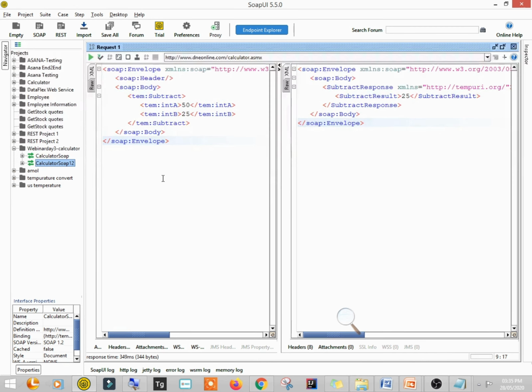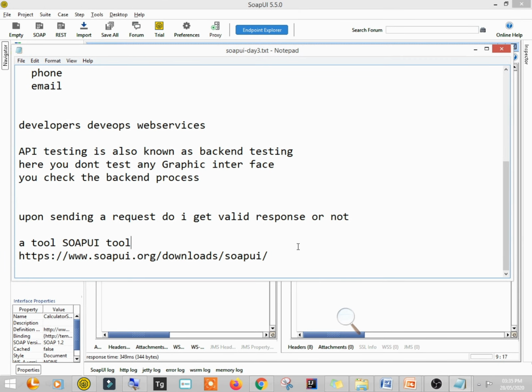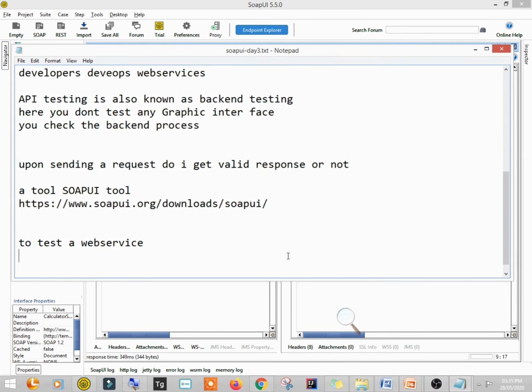For that you should have a test suite, right? To test a web service you should have a test suite. So what is a test suite? A test suite is a collection of test cases. What are test cases? We have already seen it.